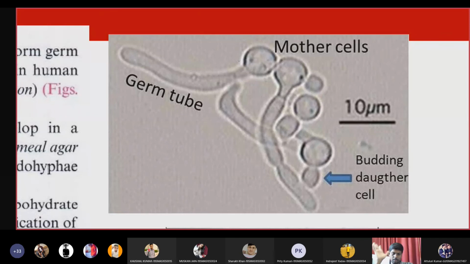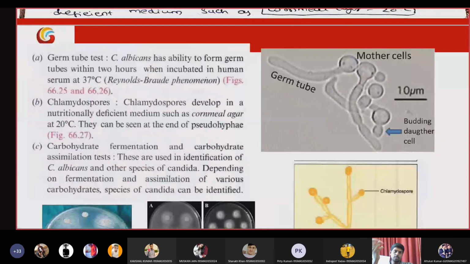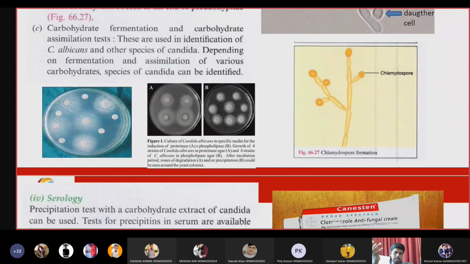Within 2 hours, we see growth of pseudohyphae, which is positive. If you inoculate in a nutrient deficient medium, you will see chlamydospores. You can also do a carbohydrate assimilation test, where you see fermentation of carbohydrates, which is positive for Candida species.